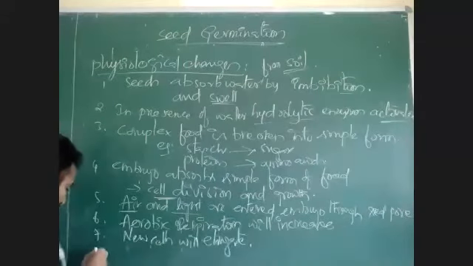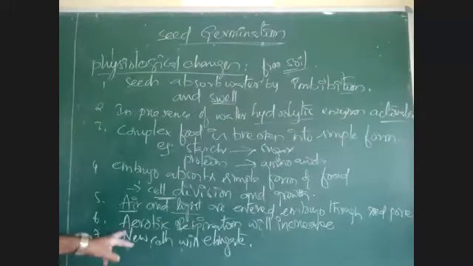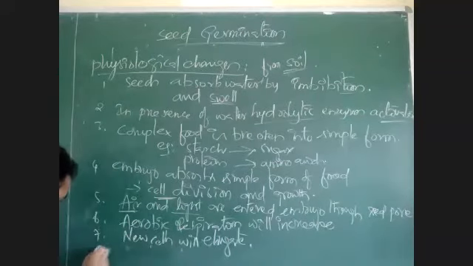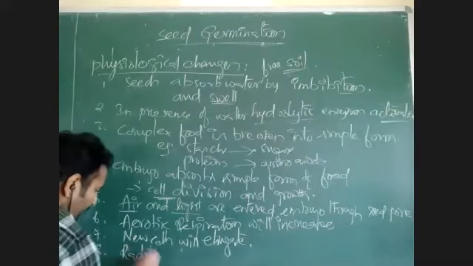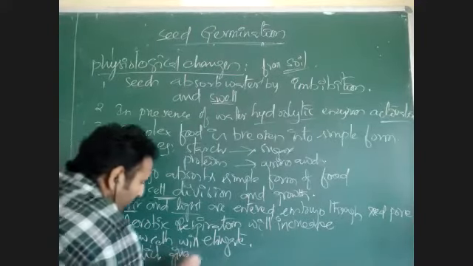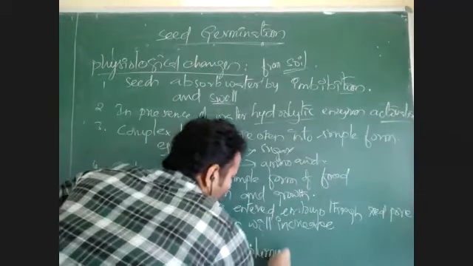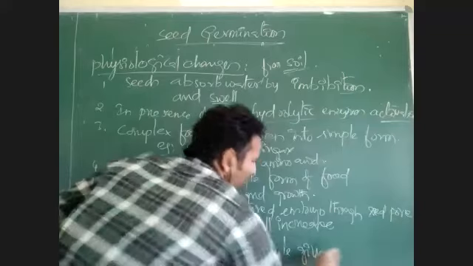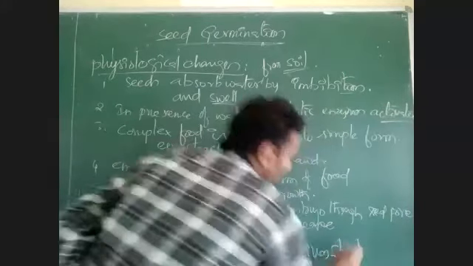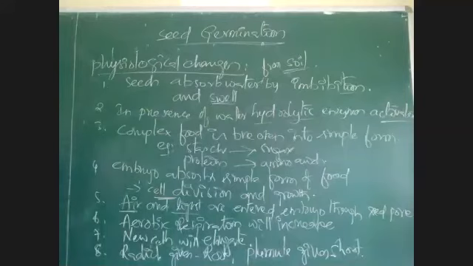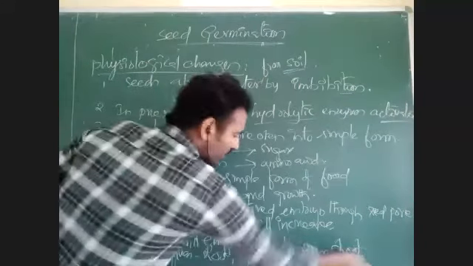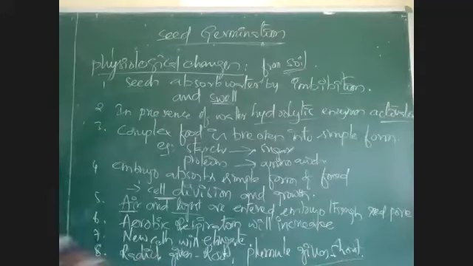Then whenever the cells are elongating, with the help of differentiation, in the next step, radicle gives roots and plumule gives shoot. As the radicle is giving root and plumule is giving shoot, there is formation of a new seedling. Then it is said to be germination of seed. Seed is said to be germinated now.